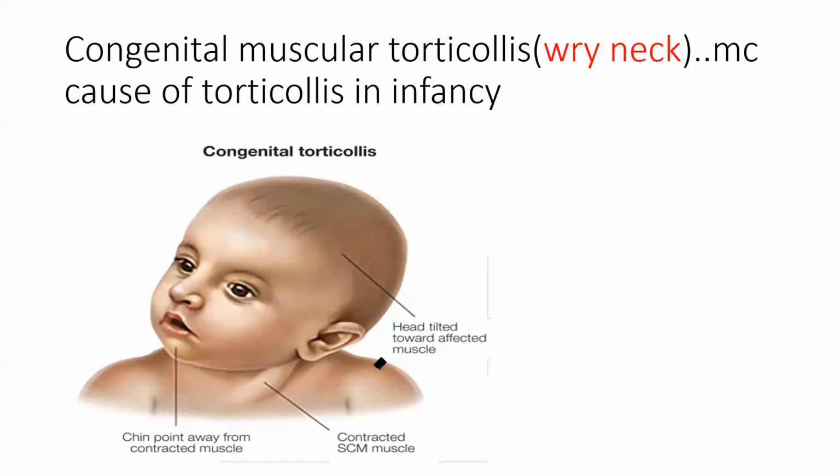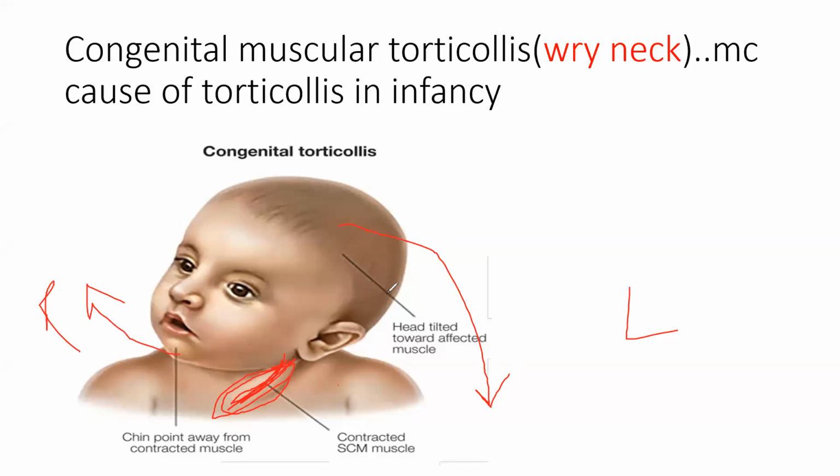In congenital muscular torticollis, it is because of muscular contraction. Which muscle is actually involved? It is the sternocleidomastoid. Because of this sternocleidomastoid, there is an issue. What is the issue? Because of the contraction. If this is the right side and this is the left side, and there is left-sided sternocleidomastoid contraction, the head will tilt on the left side while the chin will tilt on the right side.